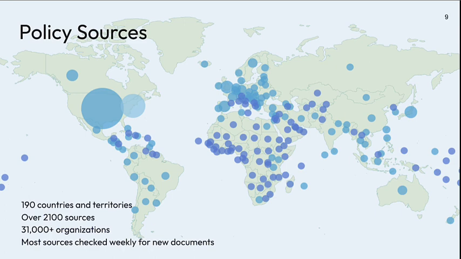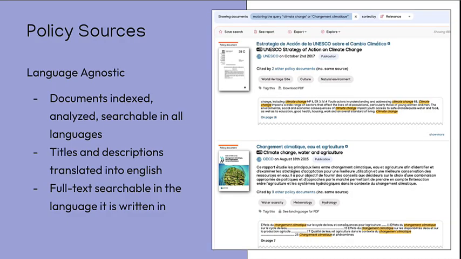We cover 190 countries and territories with over 2,100 sources and more than 31,000 organisations, and most sources are checked weekly for new documents. We are language agnostic, so documents are indexed, analysed and searchable in all languages. Titles and descriptions are translated into English, and the documents are full text searchable in the language they are written in. We just don't translate the actual documents themselves.